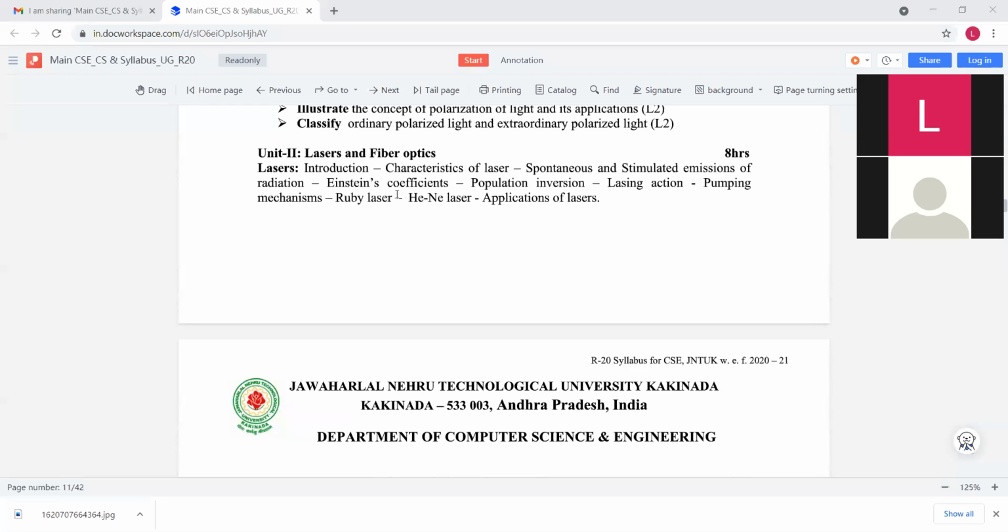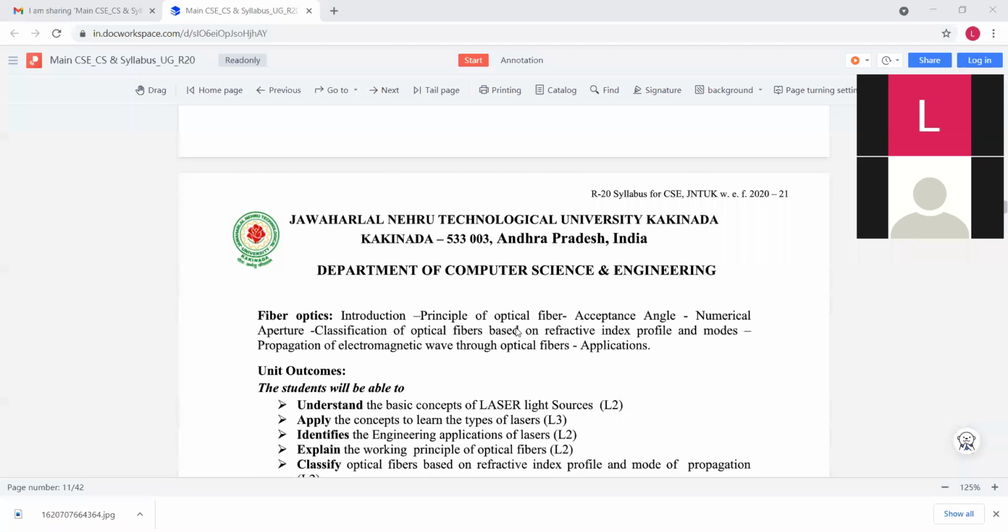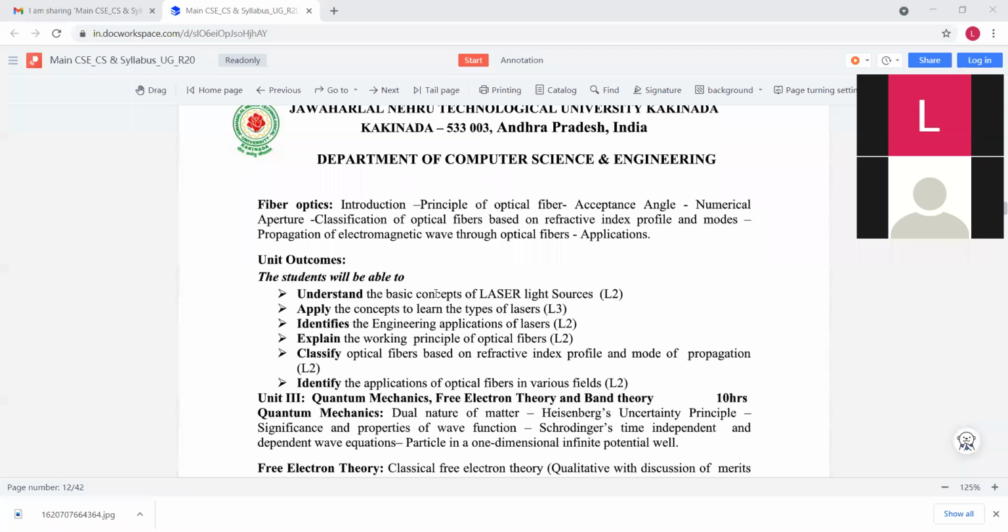Finally, we know the abbreviation of laser: light amplification by stimulated emission of radiation. And the second chapter is fiber optics. These fibers are used to transmit light from one point to another, and not only light but electromagnetic waves also.